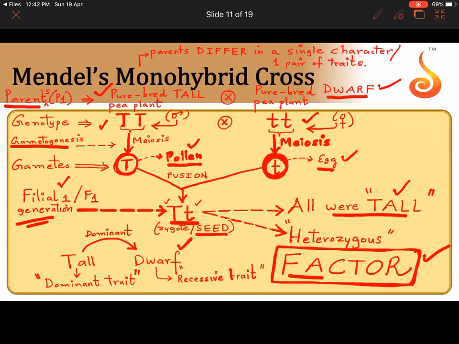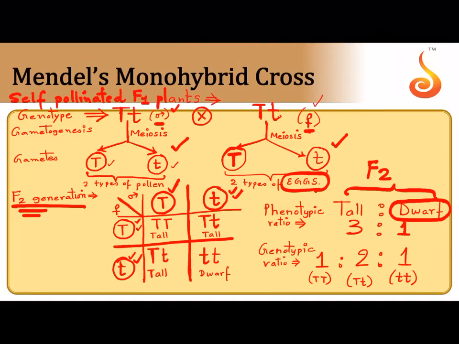F1 hybrids are heterozygous. Why are they heterozygous? Because they have one allele capital T and one allele small t. Are they alike or unlike? They are unlike alleles. That's why they're heterozygous. Is this the end? No. He took that F1 hybrid, he allowed it to undergo self-pollination. In self-pollination, the same plant gives pollen and the same plant gives egg. That's why I've written the same genotype twice. I have written one representing the anther and one representing the ovule.